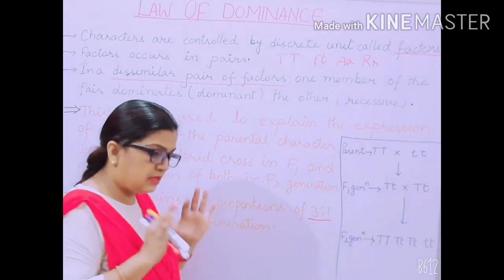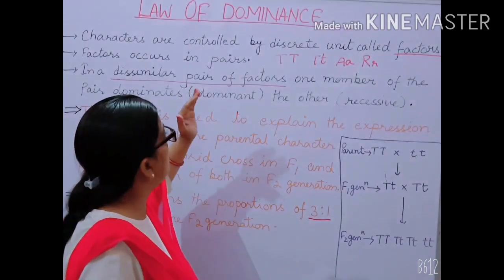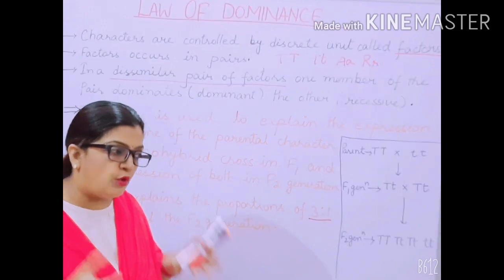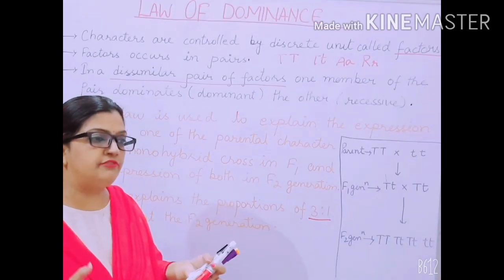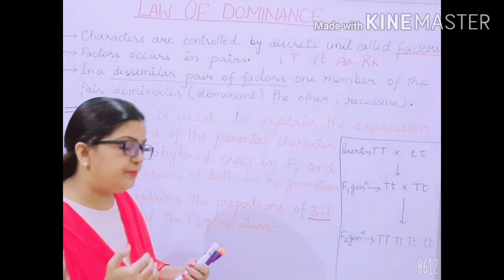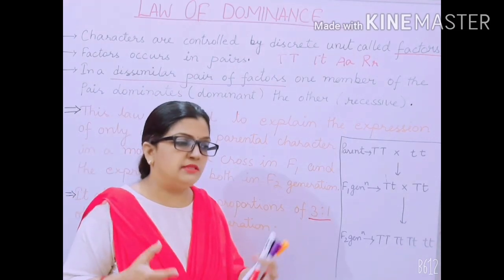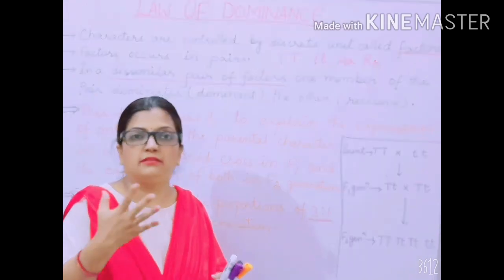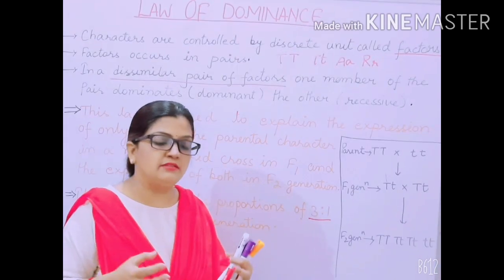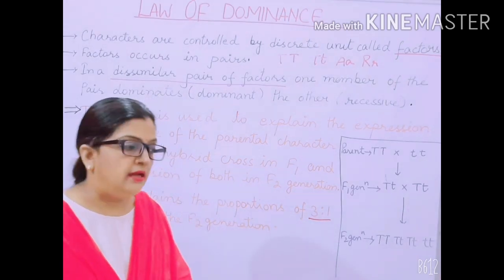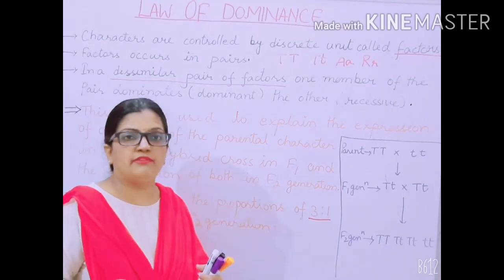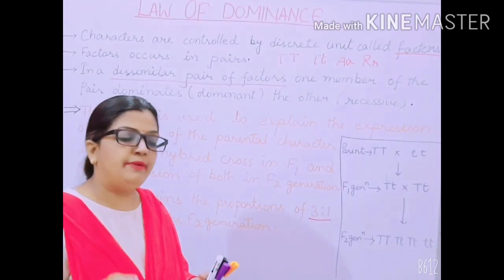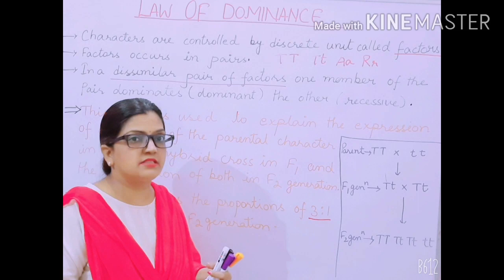So in total, we can say that this law of dominance explains the different points which Mendel concluded after his monohybrid cross. I'll repeat the points. He told that all the characters are categorized by a certain word called factor. Then he told that these factors are always present in pairs. Then he told that in a dissimilar pair of factors, one member of the pair will dominate the other one, that means the recessive one.